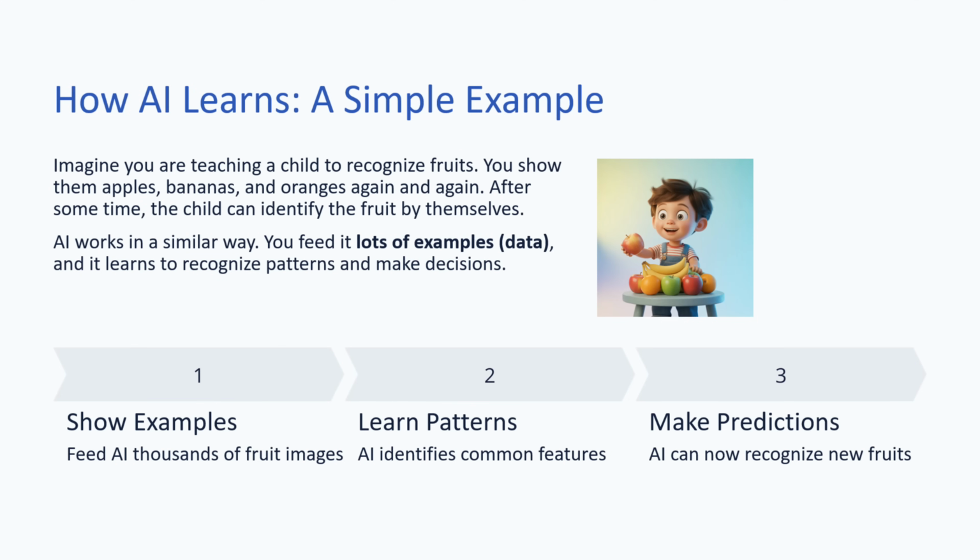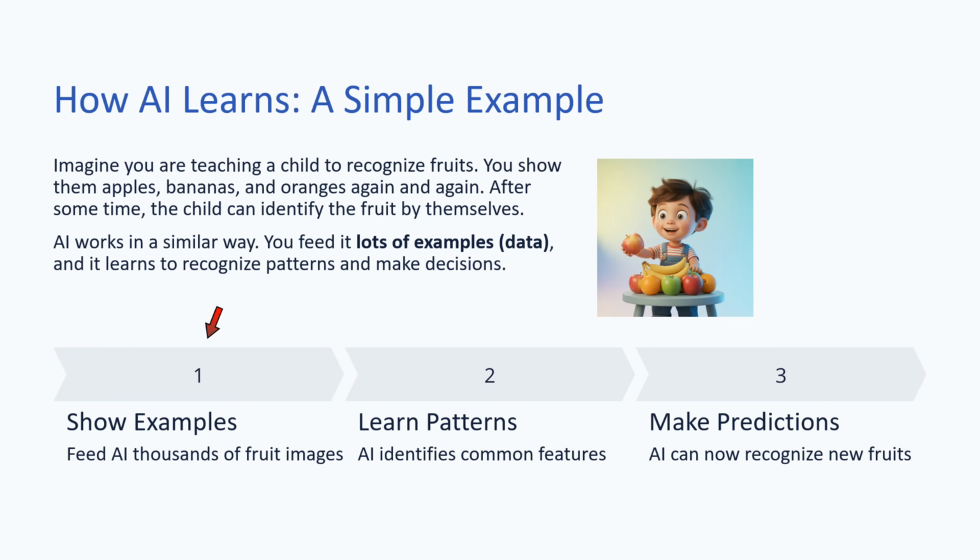How AI learns. We will see a simple example. Imagine you are teaching a child to recognize fruits. You show them apples, bananas, and oranges again and again. After some time, the child can identify the fruit by themselves. AI works in a similar way. You feed it a lot of examples and it learns to recognize the patterns and make decisions.